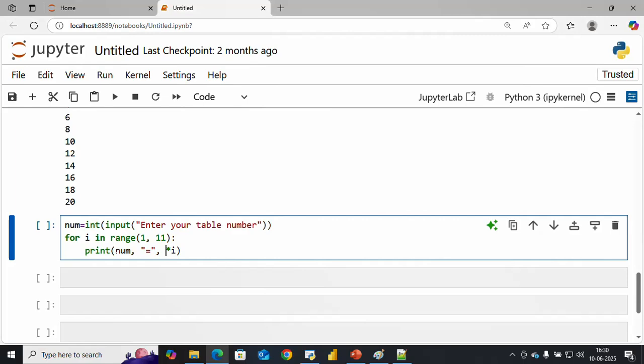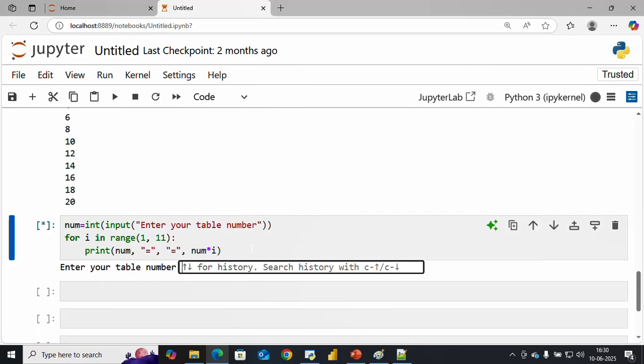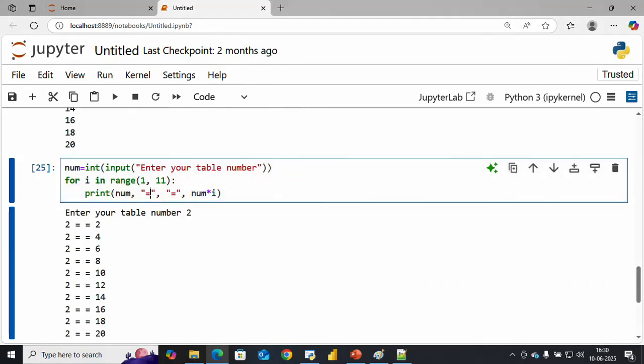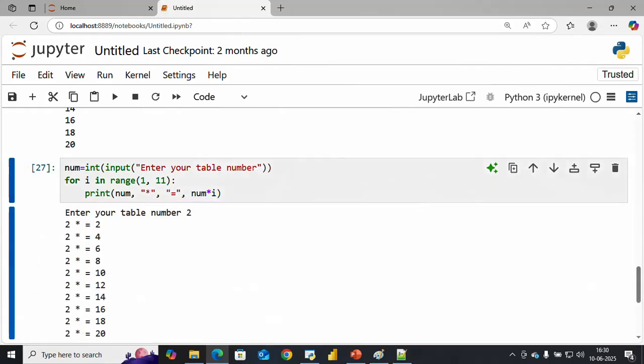Here you have to give num into i, and here I want x, into, or you can give x as you wish. I want the number to also come, like 2 1 ja 2, so 1 2 2 ja 4.